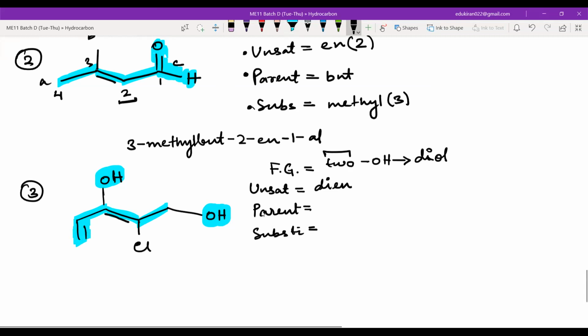Parent is how many carbons? What about the numbering? Where should I start the numbering from, A or B? A, because of the functional group. We'll give priority to the functional group, so we'll start from A. That is 1, 2, 3, 4, and 5. So the parent is pent. What is the substituent?